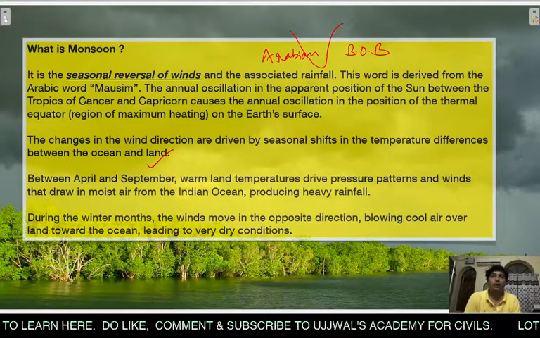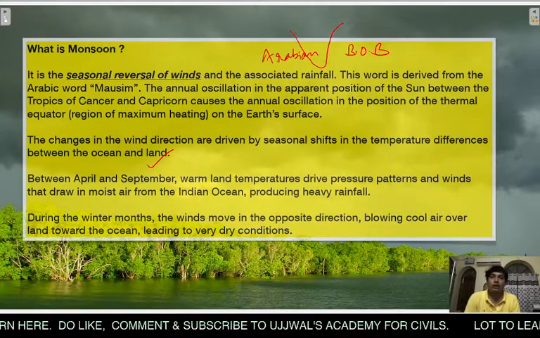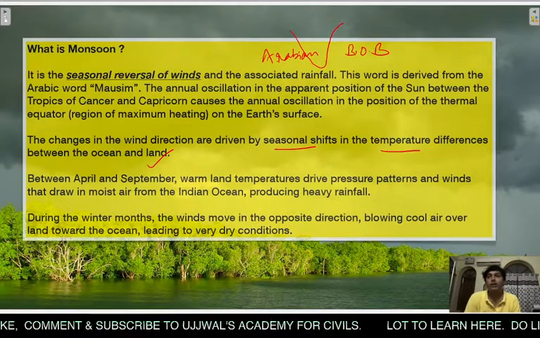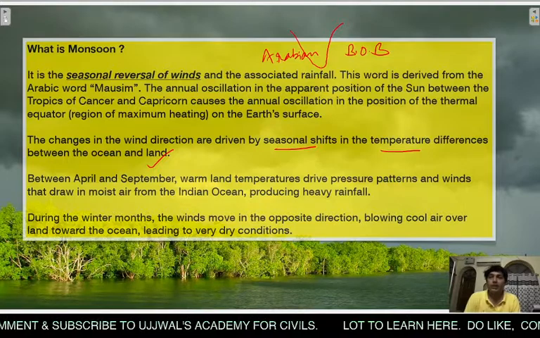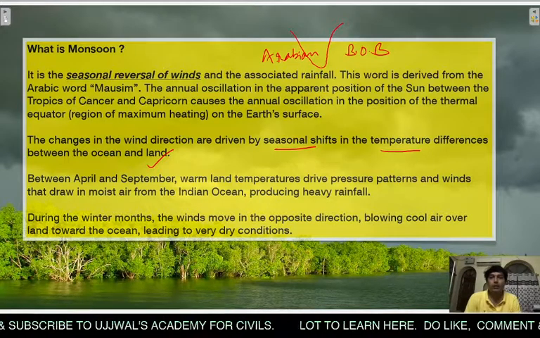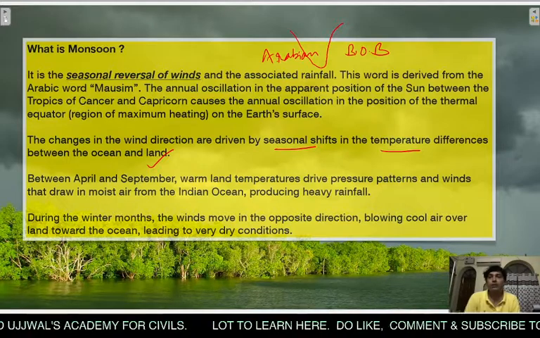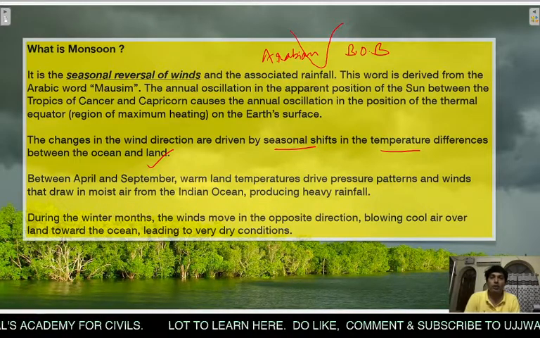ठीक है, the changes in the wind direction are driven by seasonal shifts in the temperature differences between the ocean and land. Between April and September, warm land temperatures drive pressure patterns and winds that draw in moist air from the Indian Ocean, producing heavy rainfall.